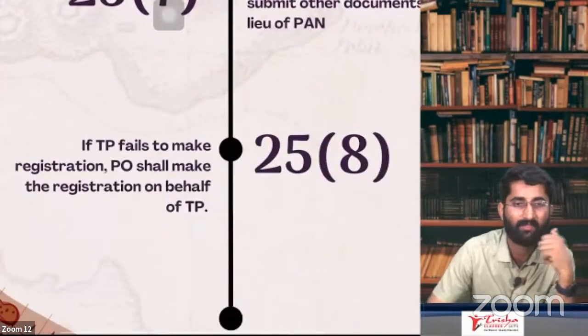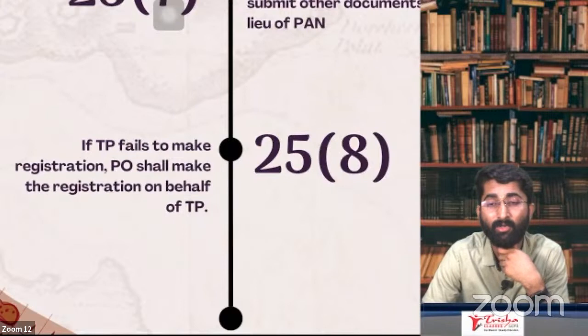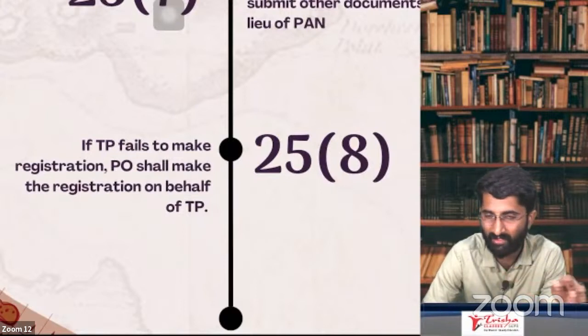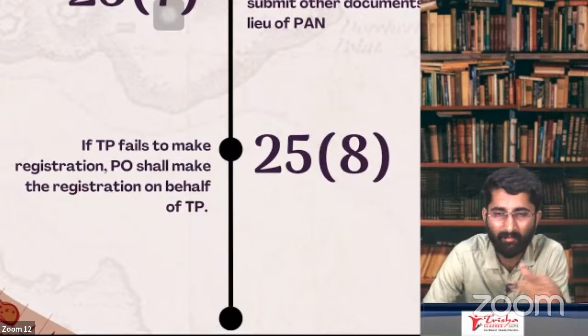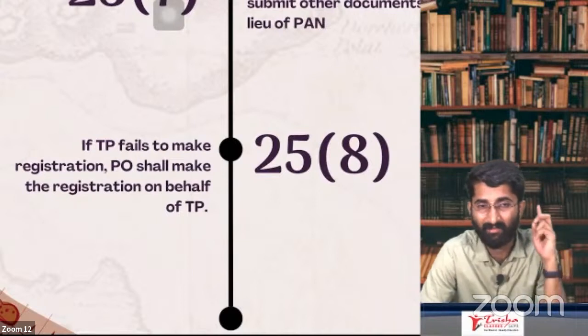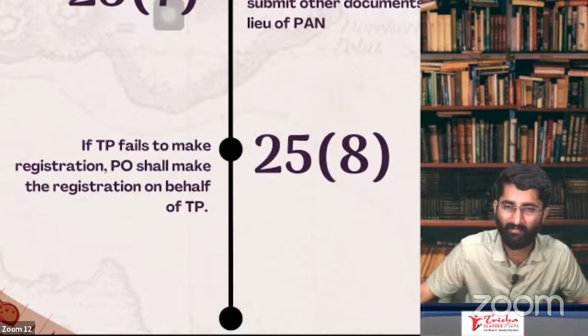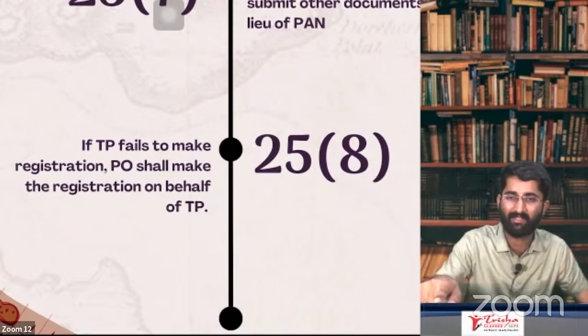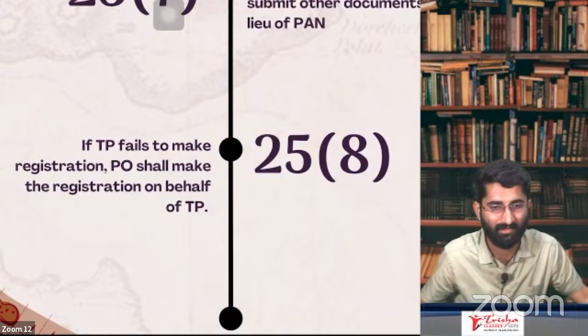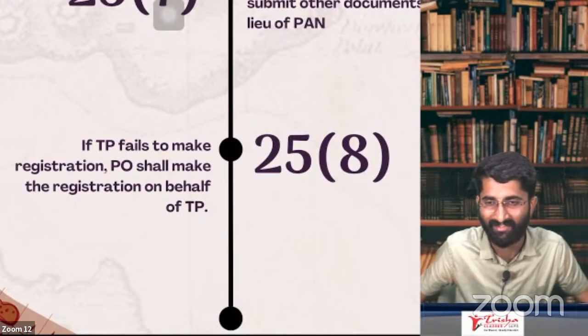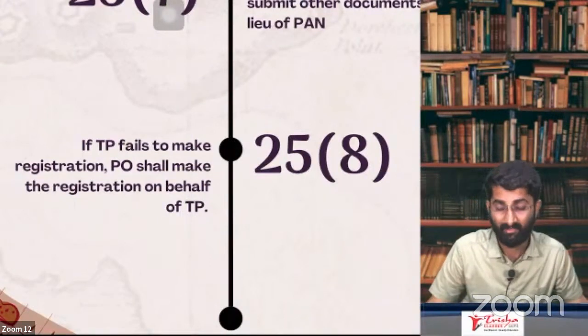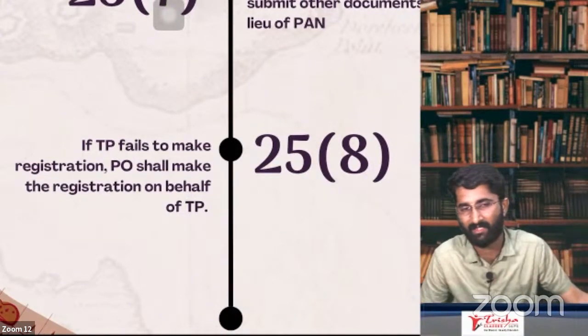Section 25, subsection 8 is about suo motu registration. What is suo motu? Actually, you are liable under sections 22 and 24, but you are not taking the registration. In that case, the government will get to know about this, and the proper officer, on your behalf, will take the registration and give you the registration. Now you have to bear that. That is suo motu registration, section 25, subsection 8.